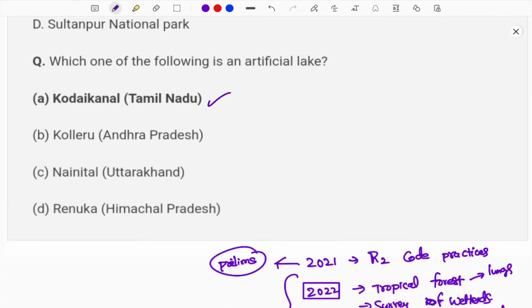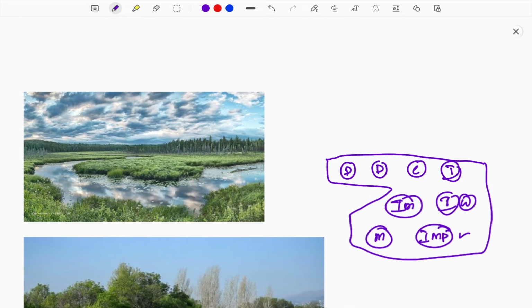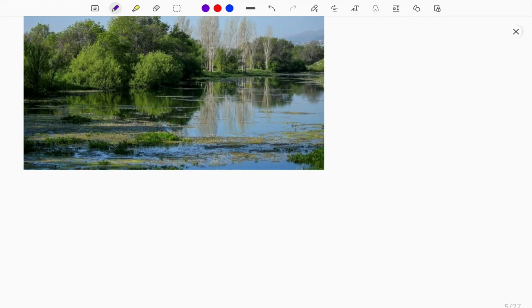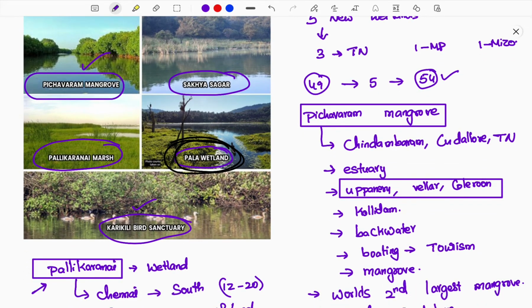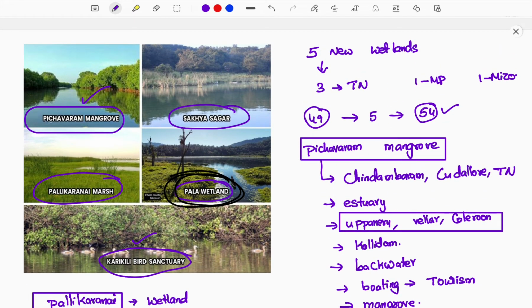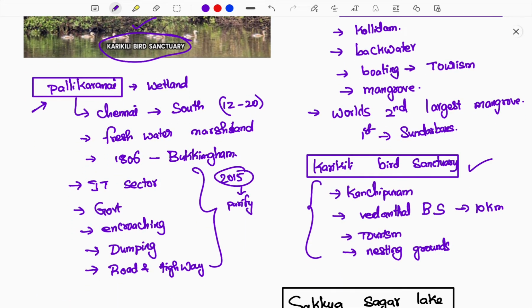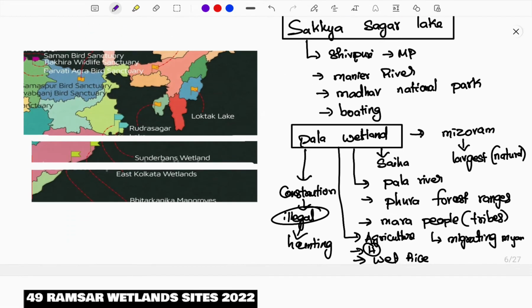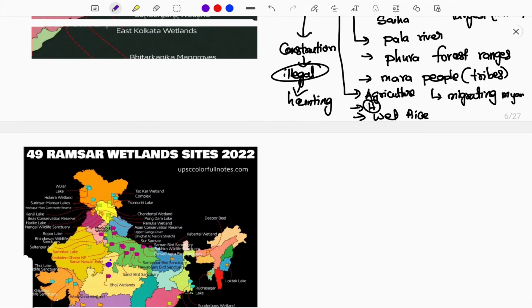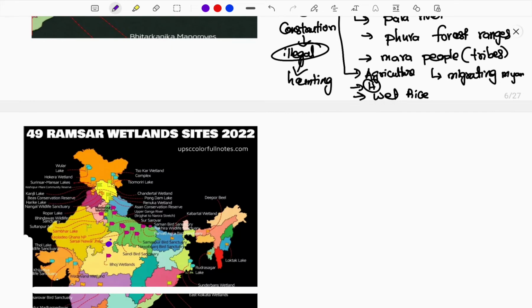Next we had seen one more question. In the past 5 to 6 years, there has been a continuous repetition of wetlands, and then the 5 important wetlands that were newly added recently. Those 5 new wetlands were explained in detail by me: the Pichavaram mangroves, Palikarnai, Karigili bird sanctuary, Shakya Sagar Lake, and Pala wetland. These are all the important wetlands that have been included. Everything has been explained in detail for you.